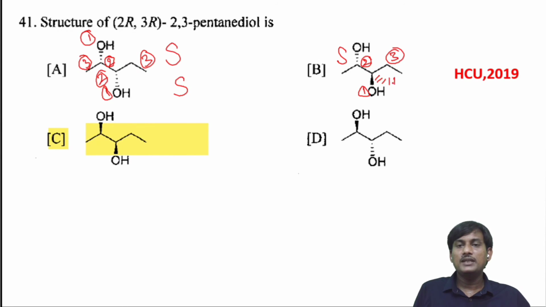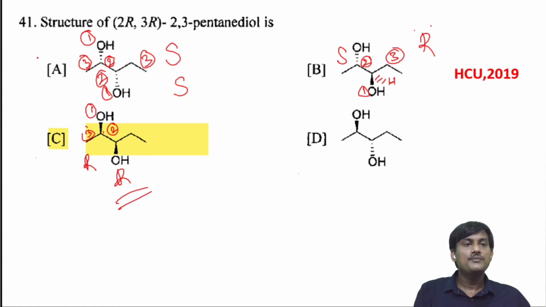When OH is above the plane, the remaining hydrogen will be below the plane. Clockwise, hydrogen below the plane, so R configuration. You will get S, R configuration. Here 1, the second and the third, when you connect 1 to 3, hydrogen is below the plane, clockwise, so you will get R. Here also you will get R.